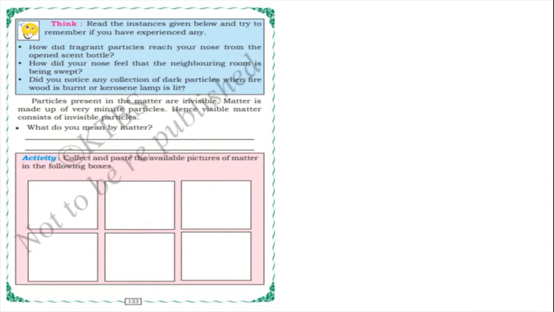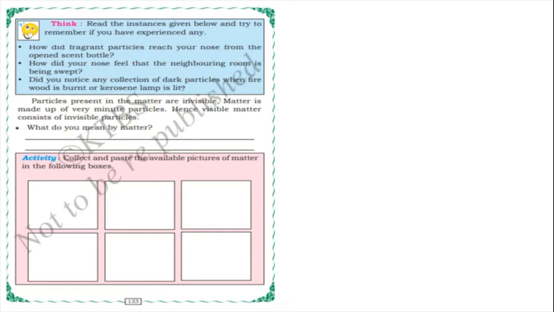Next, read the instances given below and try to remember if you have experienced any. How did fragrant particles reach your nose from the opened scent bottle? If you use a scent bottle at home, how does the fragrance reach your nose?